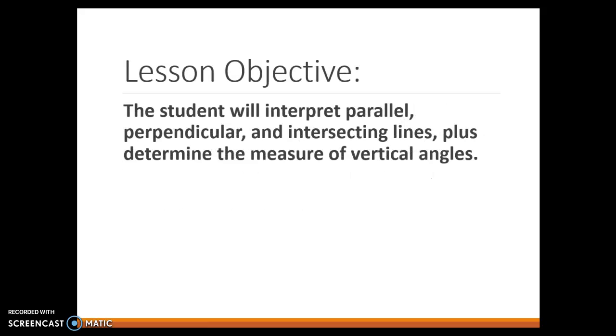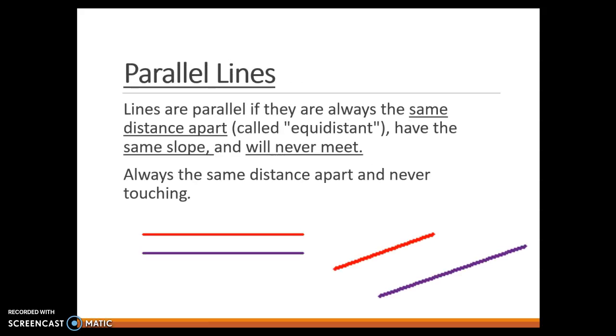Our objective for this particular lesson is to look at some of these patterns. Specifically, we're going to look at parallel lines, and you, the student, will interpret parallel, perpendicular, and intersecting lines, plus determine the measure of vertical angles based on the patterns that we know about parallel lines. So let's start with some basic definitions here.